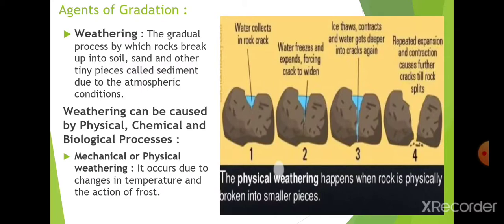So weathering is not alone. Weathering is also of three types: physical, chemical, and biological. We have to read all those things in this video only. First of all is physical weathering. Physical changes are also known as mechanical changes. It occurs due to the changes in temperature and the action of frost. Means the reason for physical weathering is basically the ice.